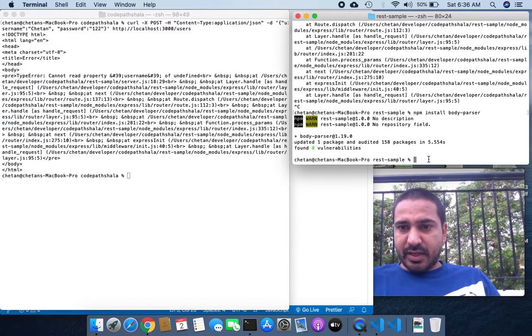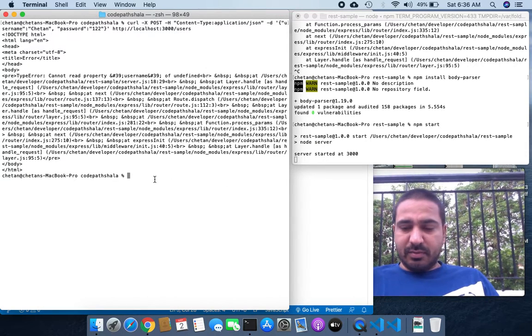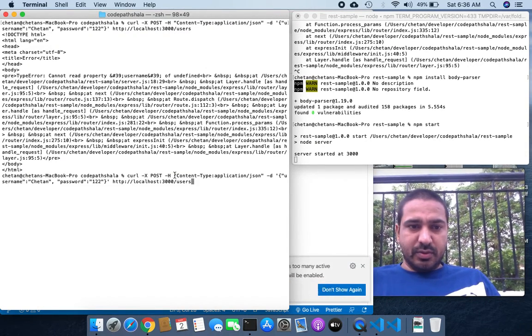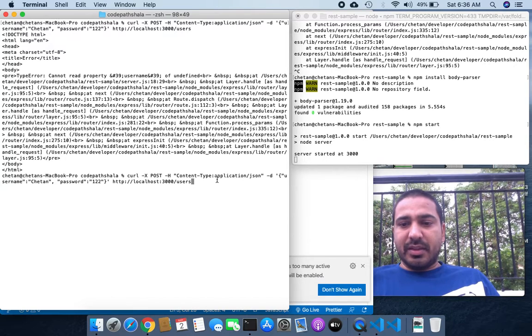Let's do it once again. Now npm start, and come here. Let's understand this curl request. Curl is a client that runs over the command line. This -X is telling our request type, that is a POST request. Then a header for the content type this application is expecting.